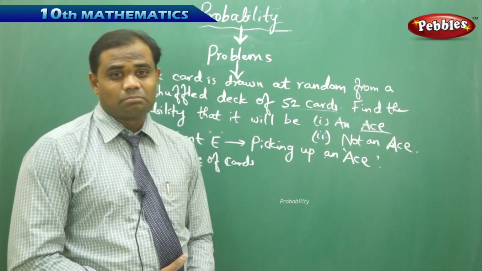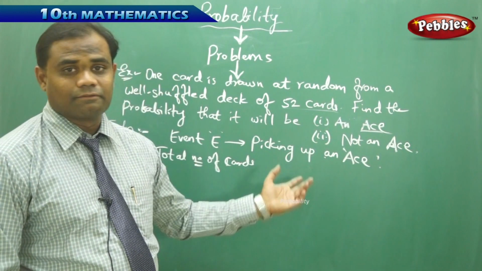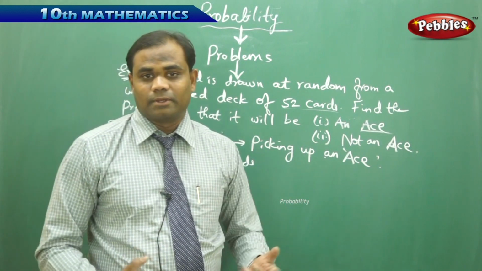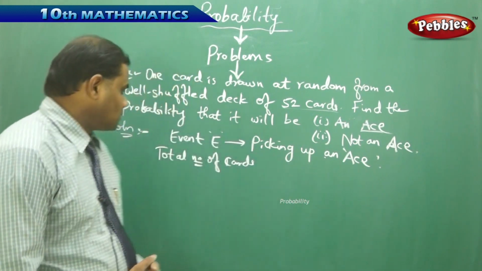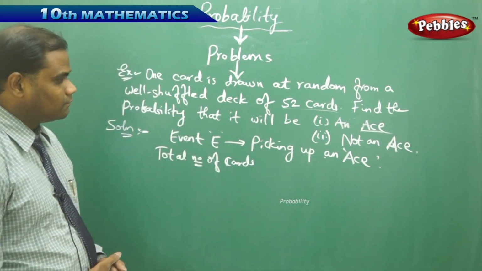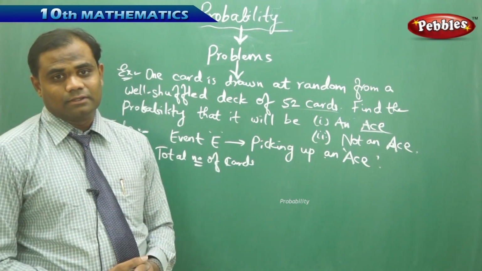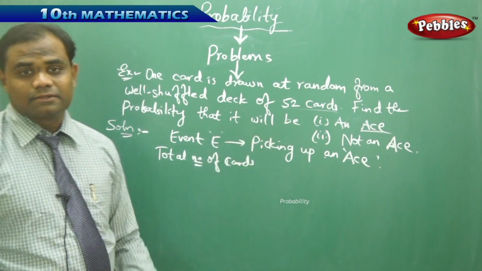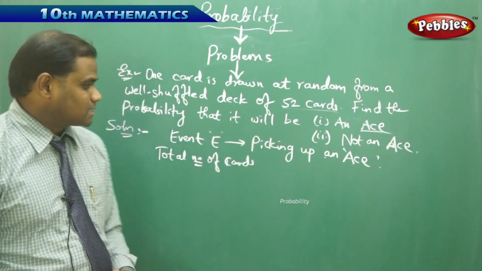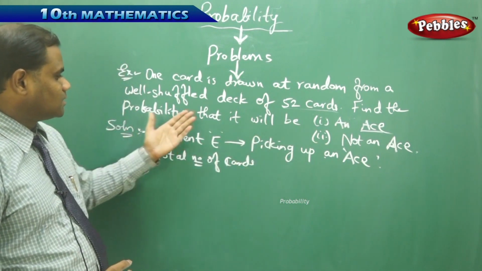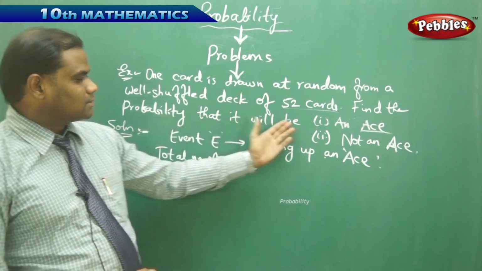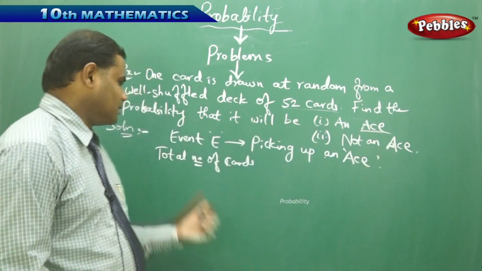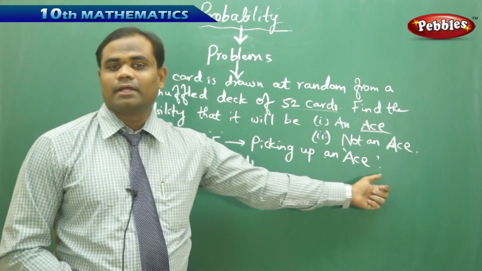So let's see how probability can be applied in real life now that we have learned all the topics of probability. Initially we need to identify the event E. The first thing we need to do in these word problems is identify the event E. As clearly seen here, it is about finding the probability that the card is an ace, so my event E is picking up an ace.